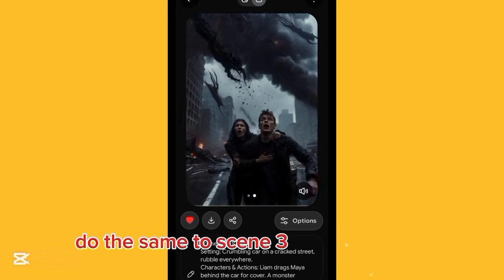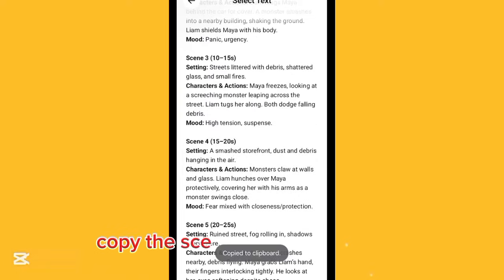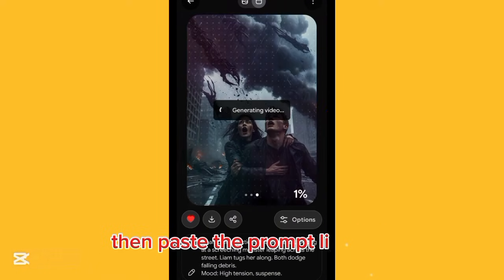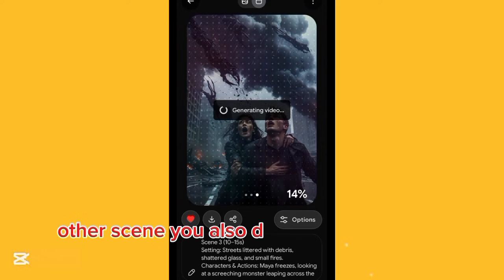Do the same to scene 3. Go to ChatGPT. Copy the scene 3. Go back to Grok. Drag the video to the ending, then paste the prompt. Likewise, you also do the same to other scenes.